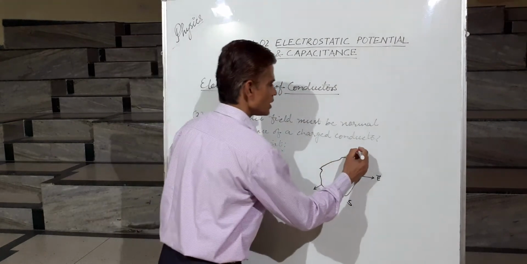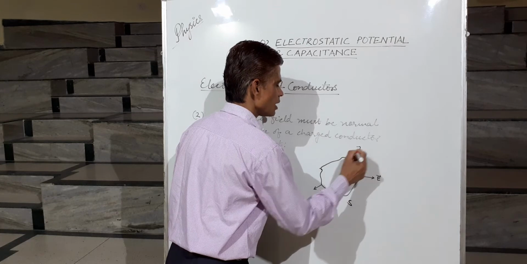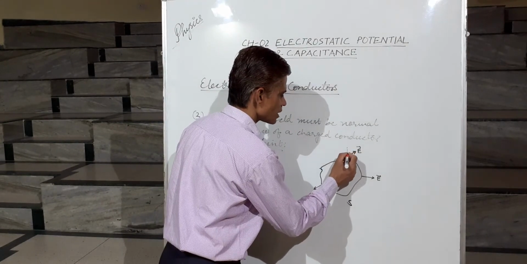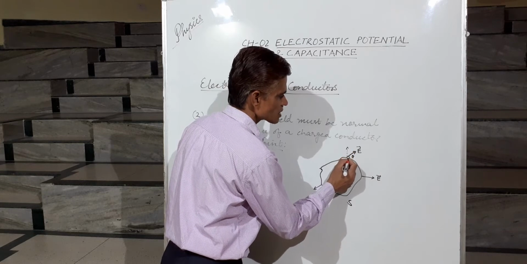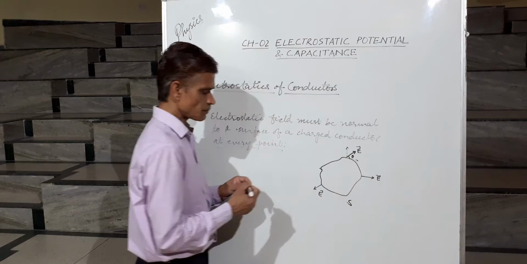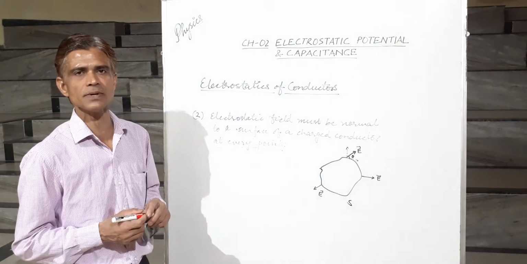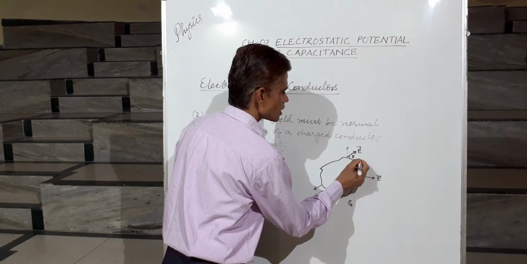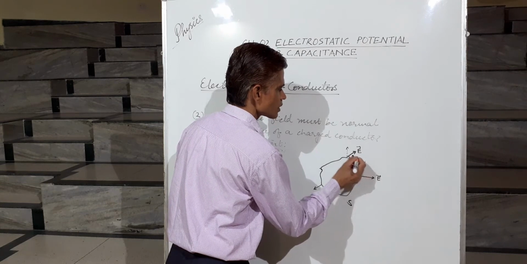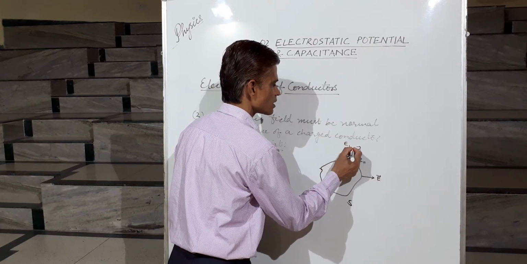This electric field will have two components: one component perpendicular to this surface, and another component parallel or tangential to this surface.